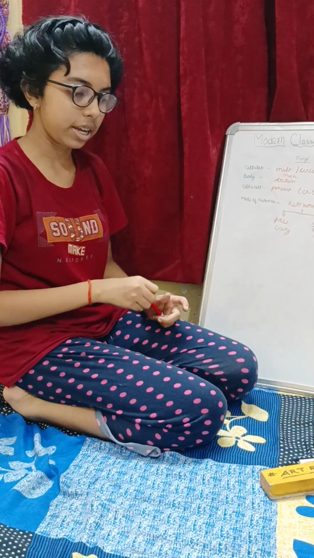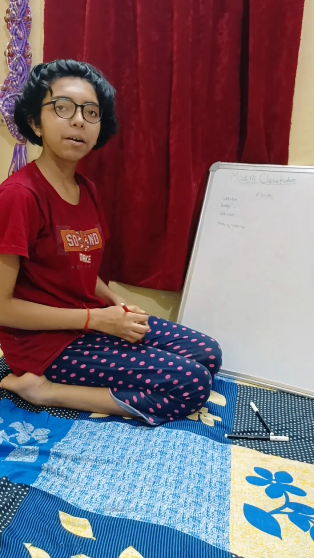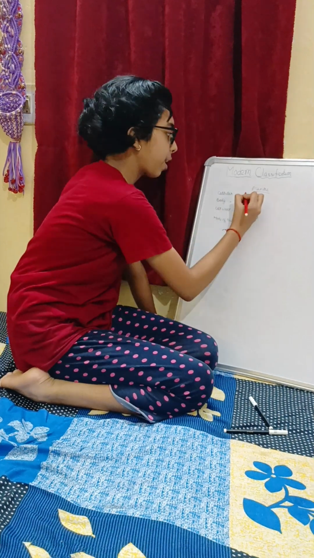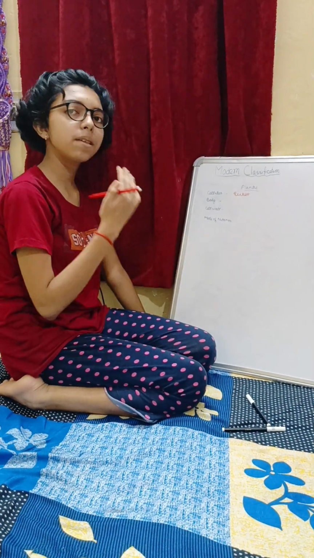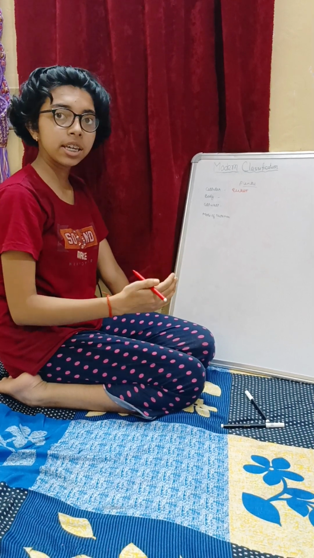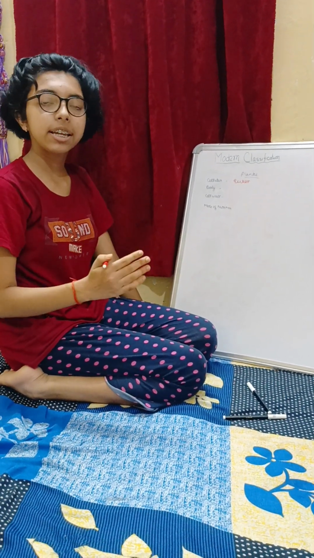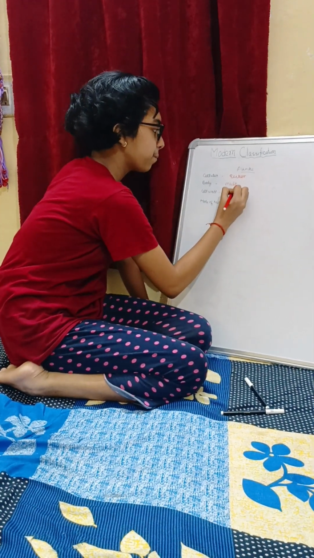Now moving to the next, our plantae. The cellular organization of plantae is eukaryotic, and the body organization of plantae is multicellular. As we can see, the plants are very tall and very big, hence they have many cells and are called multicellular.